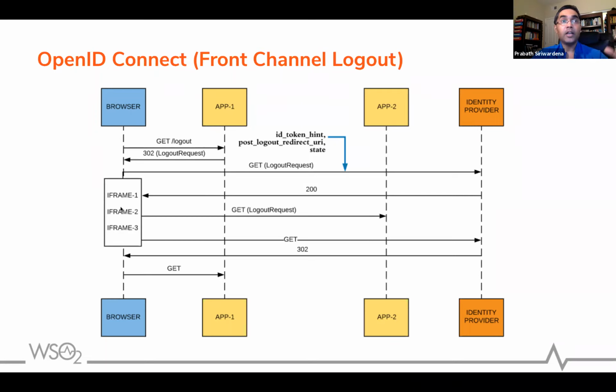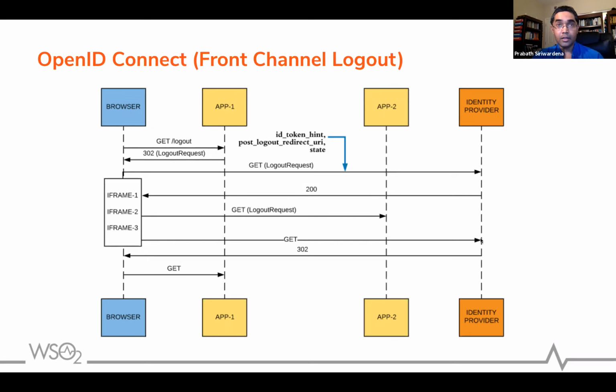Now the browser will render all these iframes, and in parallel each iframe will send a logout request to all these service providers. Once that is done, you can detect that all the communication is done in iframes. One approach is from the browser: once it is done, you can send a response to the IDP.